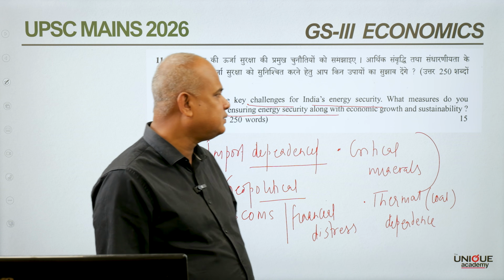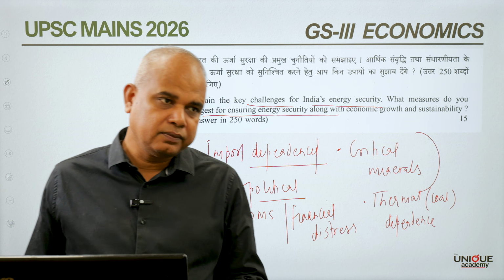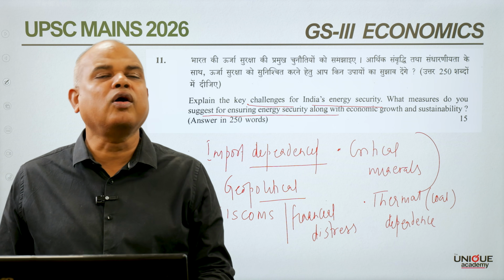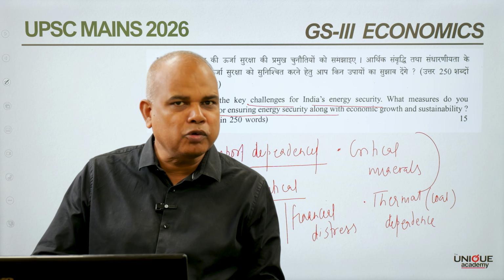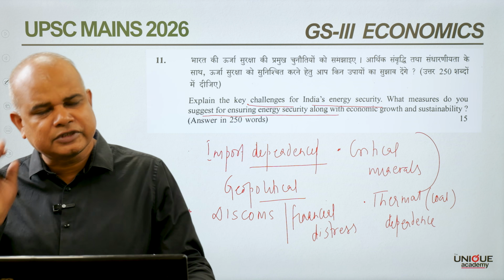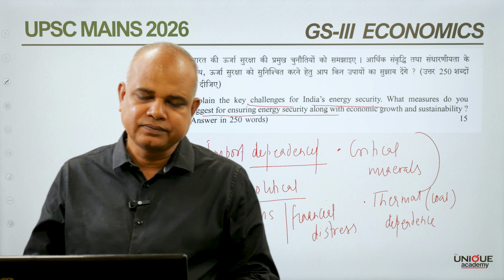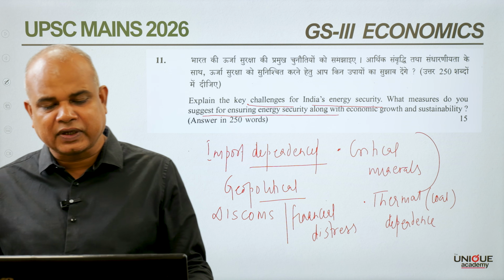Now next comes how we can ensure better energy security along with economic growth and sustainability. As I told you, my dear friends, we need to diversify the sources of energy as well as suppliers. We need to strengthen strategic reserves and infrastructure.